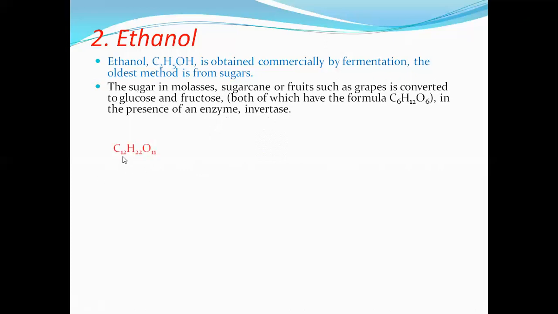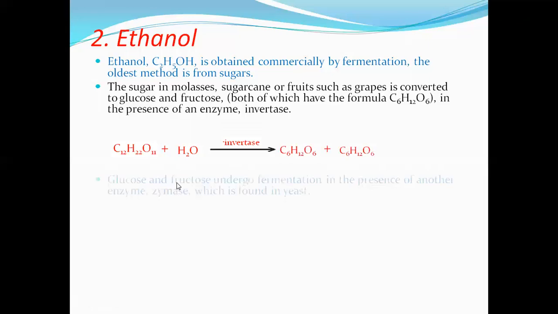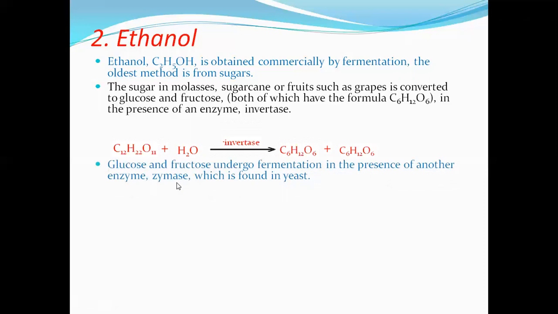Say, sugar, when it is with water in the presence of invertase enzyme, converts into glucose and fructose. Once we get glucose and fructose, they undergo fermentation in the presence of another enzyme, zymase, which is present in the yeast.